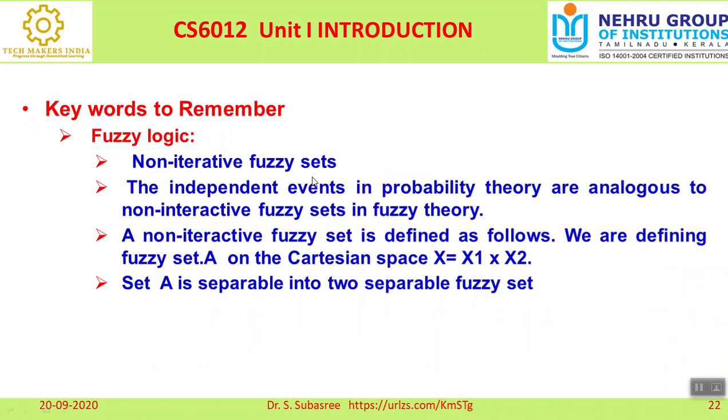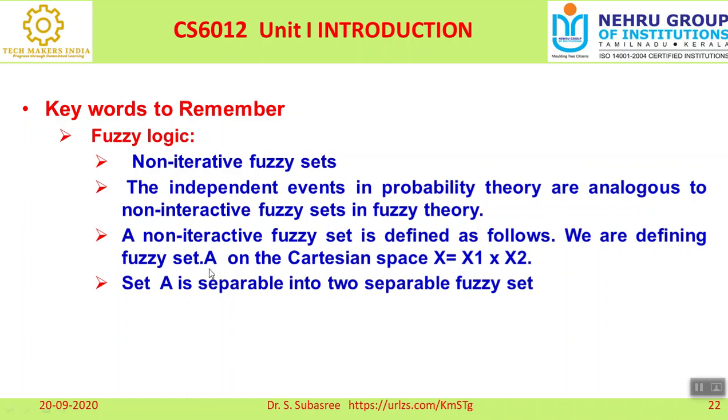And the last one is the non-iterative fuzzy set. What is the meaning of non-iterative? Independent events in probability theory are analogous to non-interactive fuzzy sets in fuzzy theory. So there is no correlation between set A and set B. Then it is called a non-iterative or non-interactive fuzzy set, right?